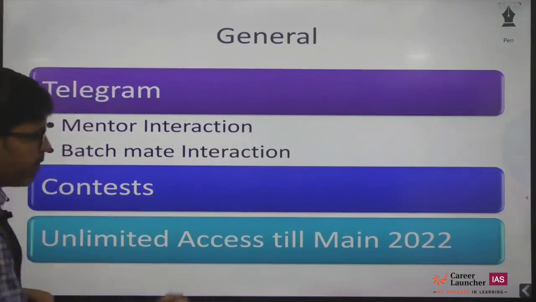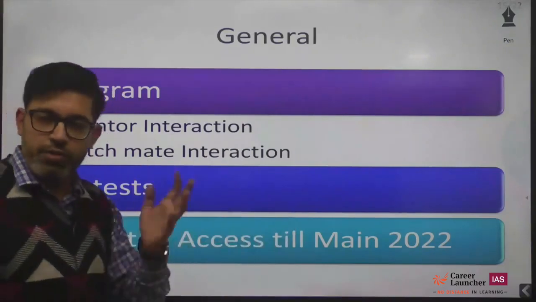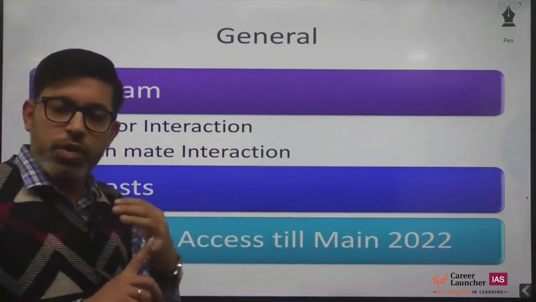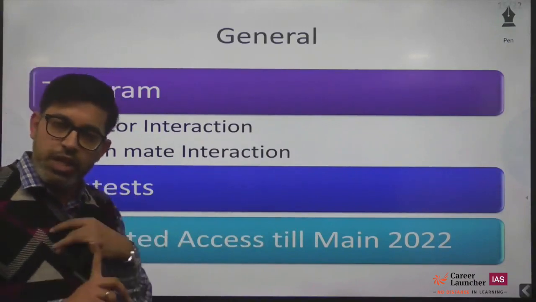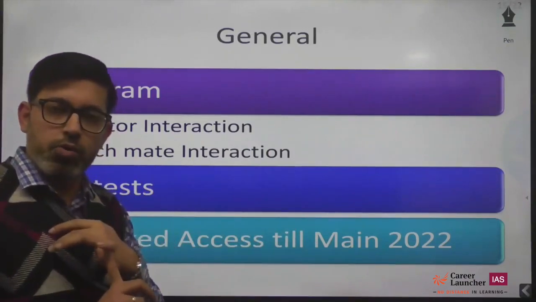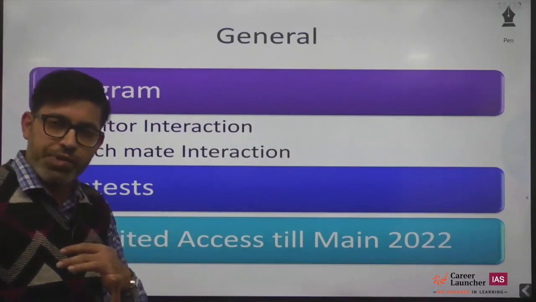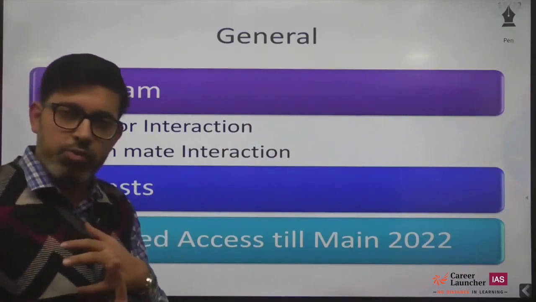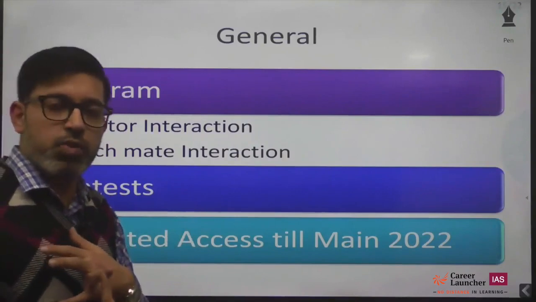And then you will get unlimited access. If you are joining the 2021 course, you get unlimited access till mains 2021. If you are joining the 2022 course, you will get unlimited access till mains 2022. If you are joining the 2023 course, you get access till mains 2023.